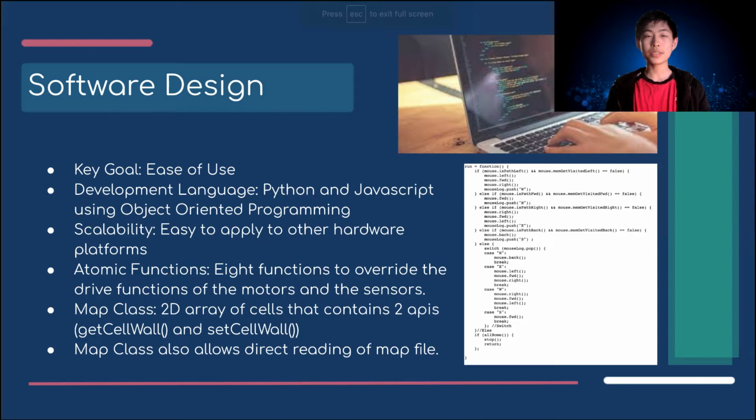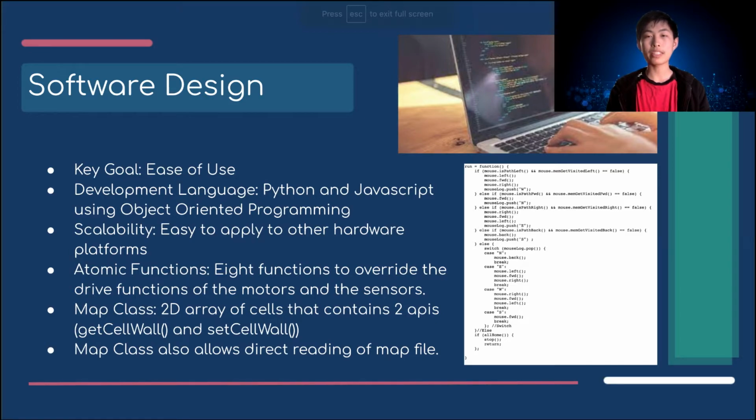The ease of use was our key goal when we were designing the software and framework. We used Python and JavaScript as our development languages to build a framework using object-oriented programming so that other users could write their strategy by inheriting the strategy class. They can also override the functions of their strategy class to implement their new algorithms. Scalability was another feature that we thought our framework should possess.